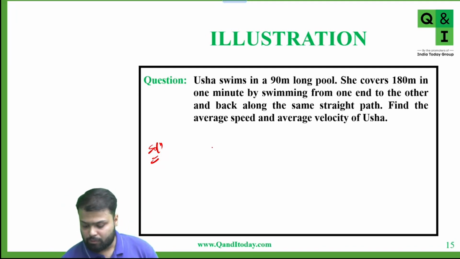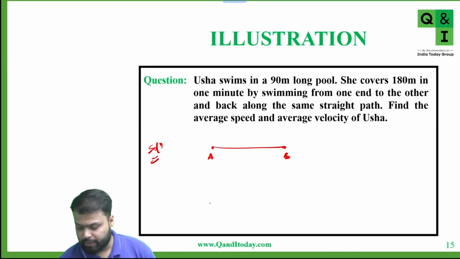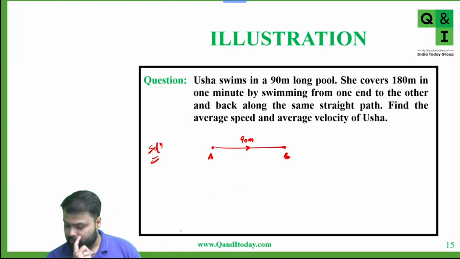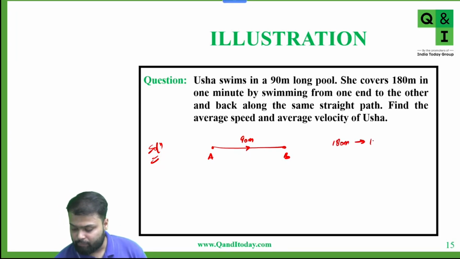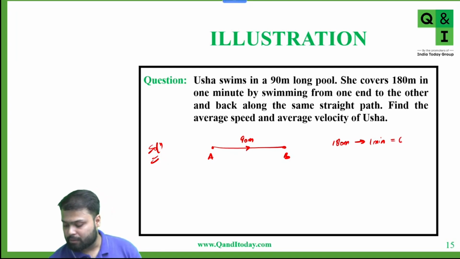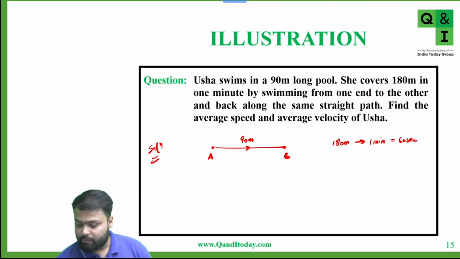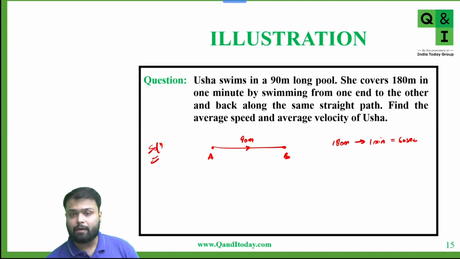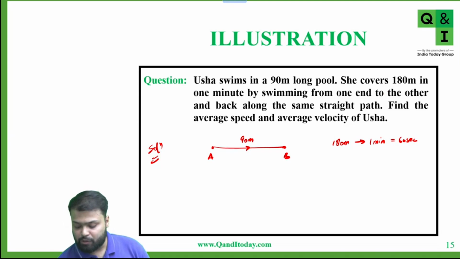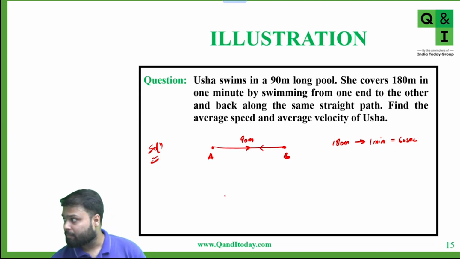Okay, so suppose Usha swimming from A to B, okay, which is 90 meter. From A to B, this is 90 meter. She covers 180 meter in 1 minute. Okay, she is covering 180 meter in 1 minute. And we know that in 1 minute is 60 seconds. Okay, now she covers 180 meter in 1 minute by swimming from one end to the other and back along the same straight path. That means she is traveling from A to B and coming from B to A.